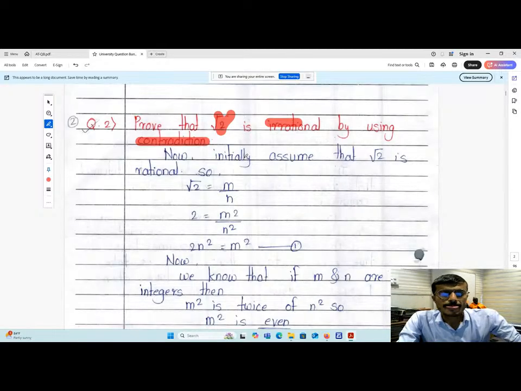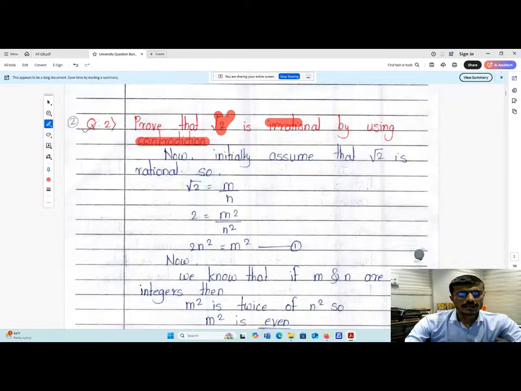So if you see here, let us assume that root 2 is a rational number. When a number is said to be rational, it can be represented in the form m by n. So root 2 will be represented in the form m by n.